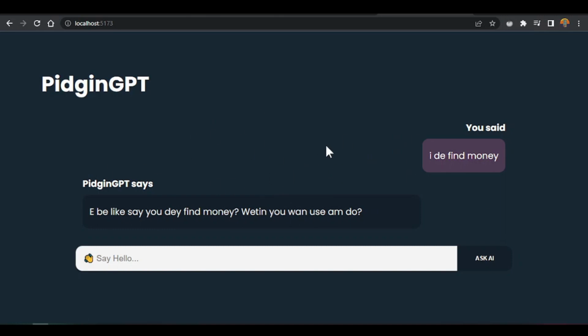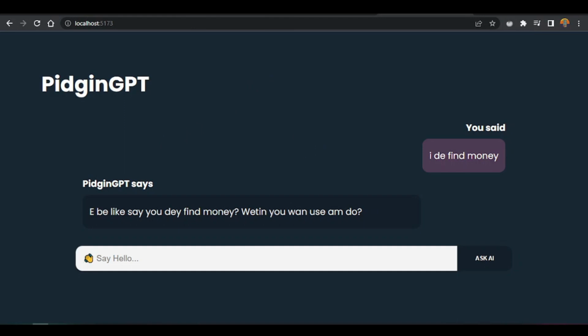So una fit add more functionalities to this. Una fit add loading screen. I know say that one no dey there. Una fit add sounds, or una fit even add more themes, and just explore with these kind of things. I go dey very excited to see wetin una fit build on top this thing. Of course, if you want to share your work, share am for the community. We always like see that kind of thing.